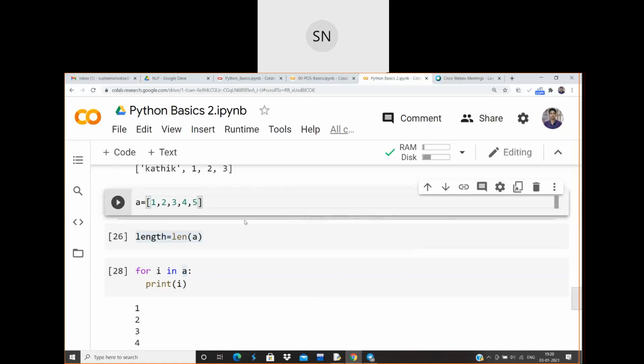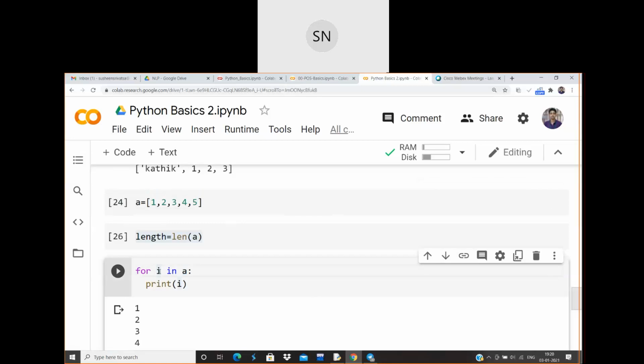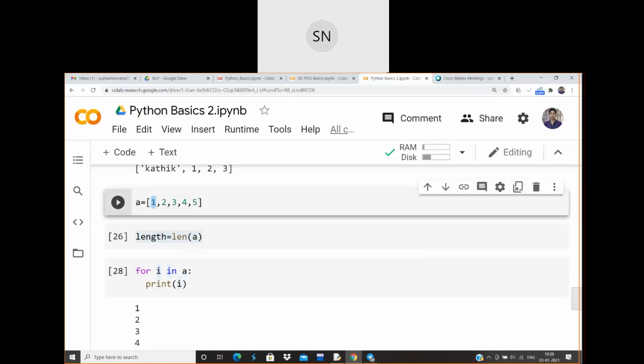No, it's not an index value. Actually I will be taking the values which are present in A. Okay, I will be taking 1. Whatever will be there in the first index, or whatever values are present in A, it is going to print that. So I will be pointing from the first index to the end of the index. I is not an index over here, it is actually pointing towards the value which is present in A. So let me do it like this also.